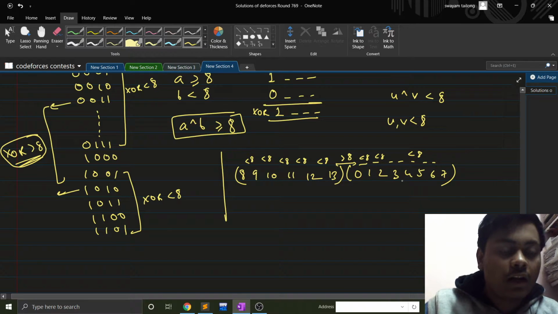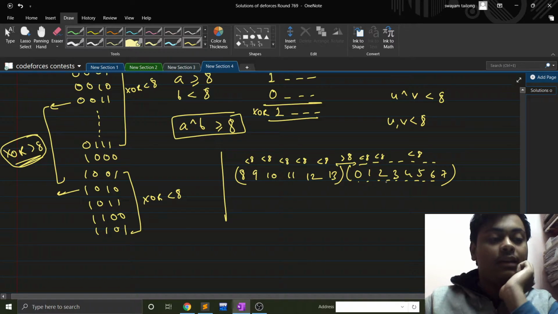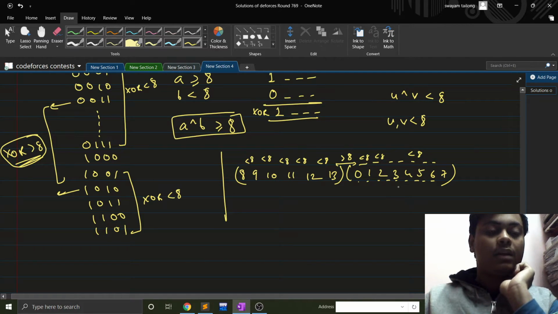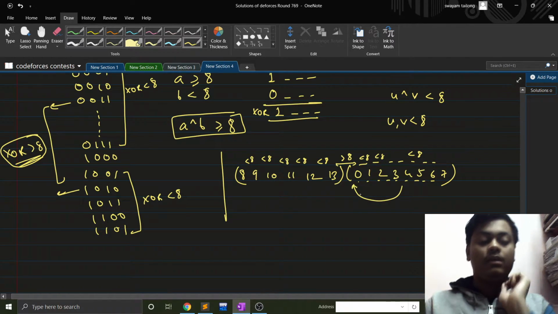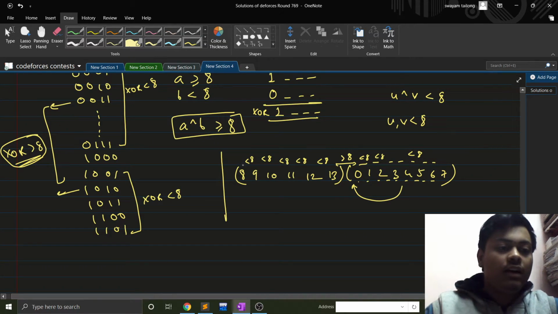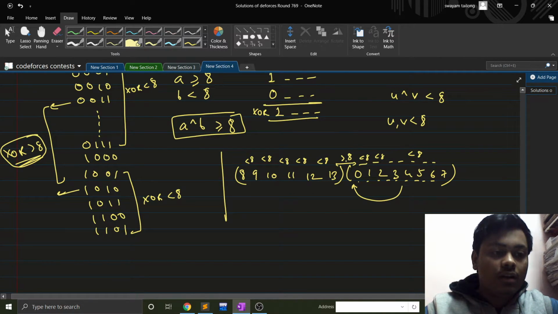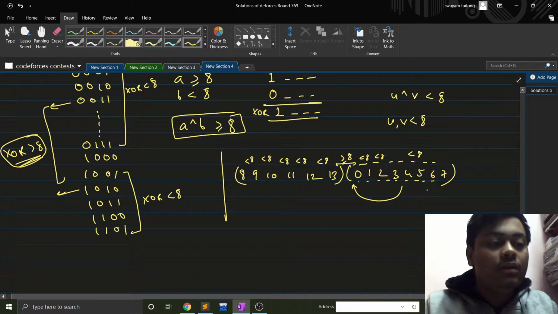So can I pick one number from this array and place that number just in front of 13, so that we get the XOR exactly equal to 8, because it is always greater than or equal to 8, right?